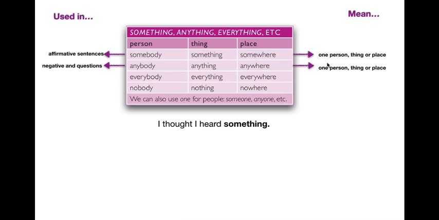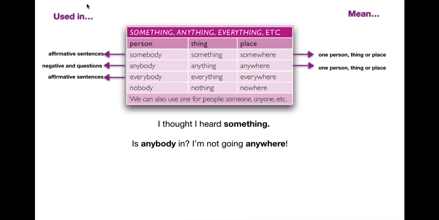If you notice here, we have the same meaning: one person, thing, or place. Those mean the same. What is the difference? They are used in affirmative sentences and they are used in negative and questions. For example, is anybody in the house? Or the second one, I'm not going anywhere. So anywhere is the same as somewhere, but anywhere is used in negative and questions. Next line, everybody, everything, and everywhere.